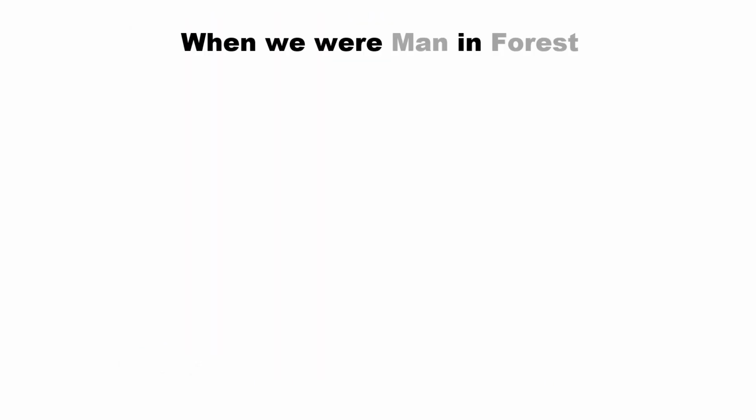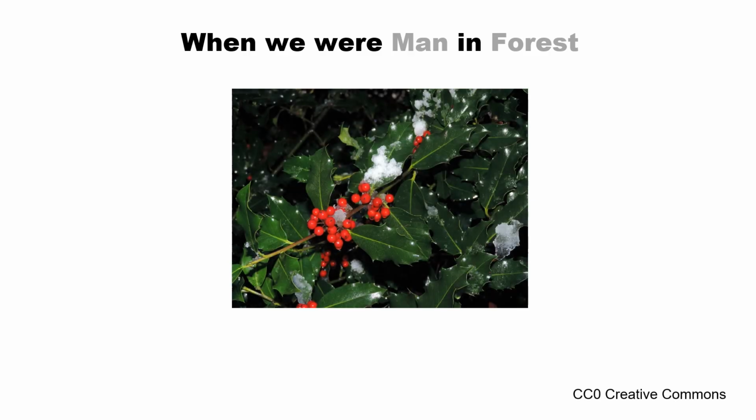Long time ago, when we lived in the forest, one second. In Malay Indonesian language, people is orang and the forest is utan. Altogether, people in the forest is orang utan. So, when we were orang utan, what we may have seen in the daily life is maybe something like this. Then we may have given the color name as red and green. Maybe these are the first colors we perceived and we described. So red and green.